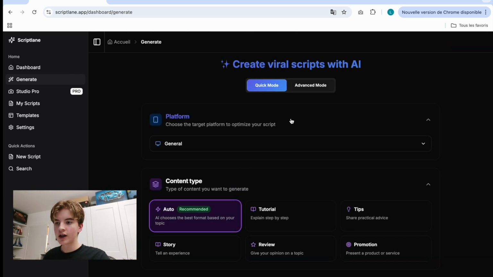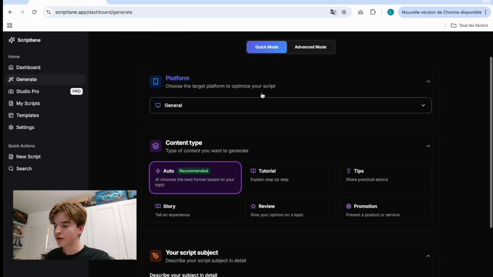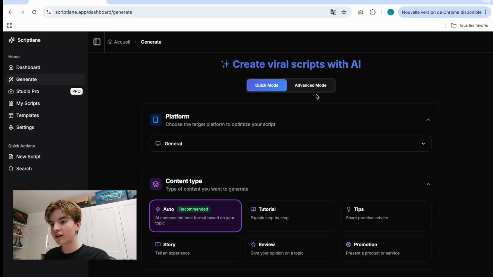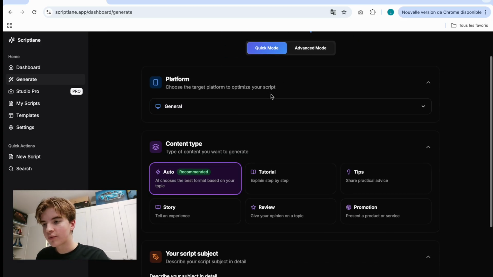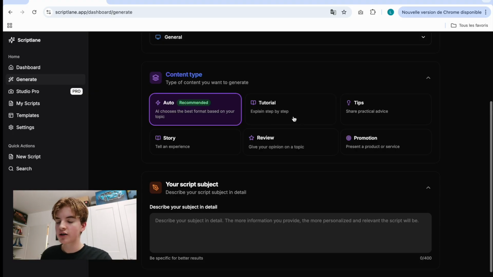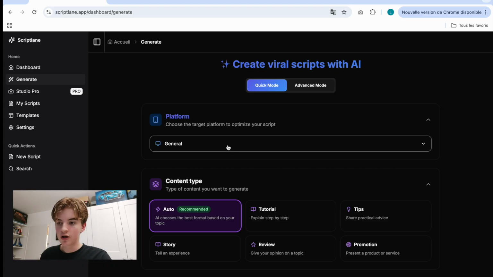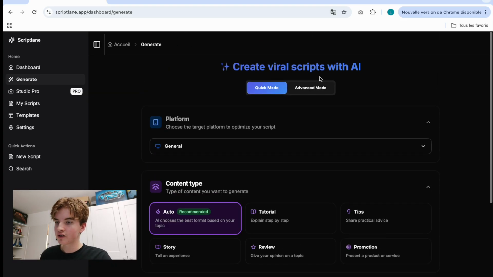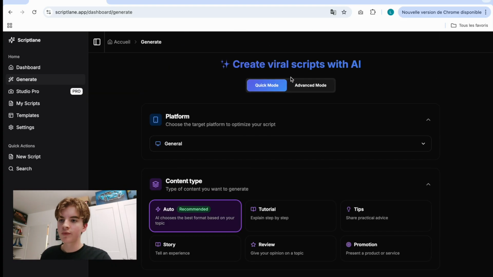So first, you can generate an AI script. You have two modes. You can see you have a quick mode and an advanced mode. Sorry, my English is not great actually, but it's okay. The quick mode is not that great, not particularly useful actually, because you don't really have that many settings. But let me introduce you to the advanced mode.